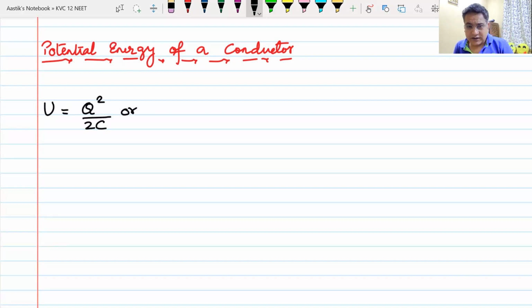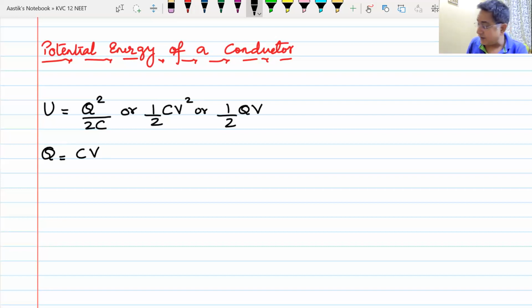But remember, Q is equal to C into V, yes or no? So if I put C into V in place of Q, I will get the second formula, half CV square. And then if I put C into V as Q, I will get the third formula, half Q into V. If you remember just one formula of energy and you remember Q is equal to CV, all the formulae will come automatically. Do we understand this?